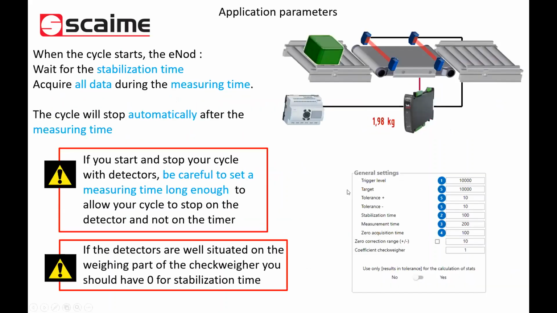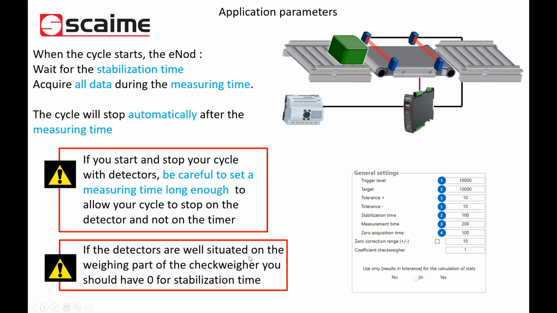So you have to know that when the cycle starts, the inot4C always waits for the stabilization time and acquires all the data during the measuring time. In this case, we will start the cycle with the detectors and we'll stop with the detector. So it means that we will put a measuring time long enough to be sure that it's the detector which will stop the cycle and not the timer.